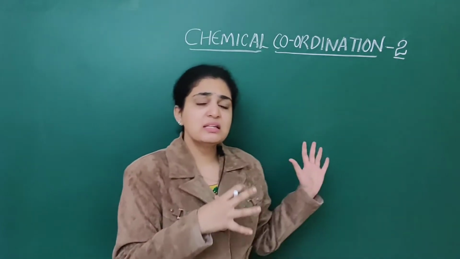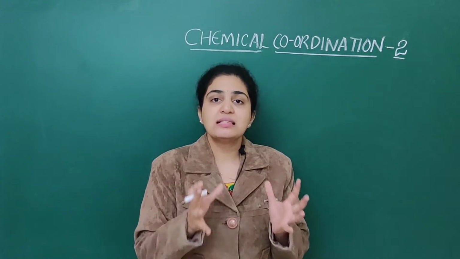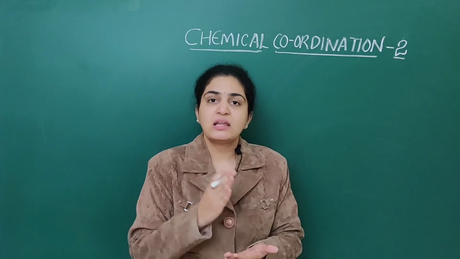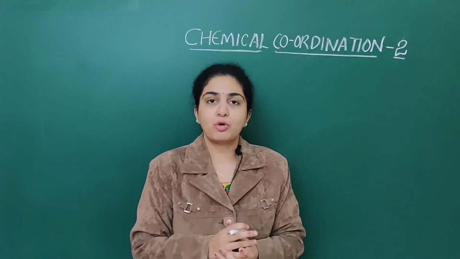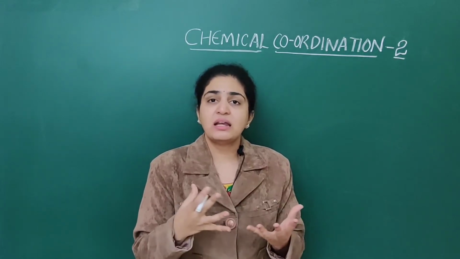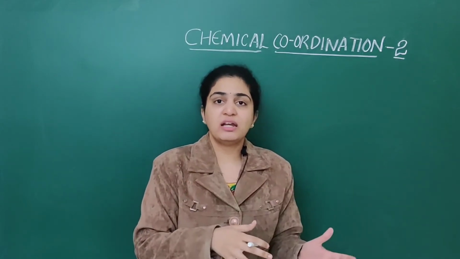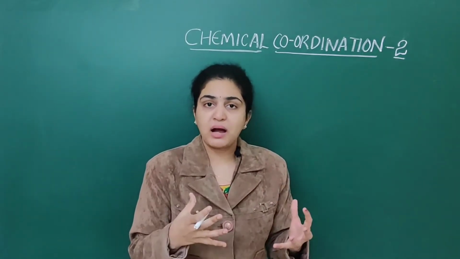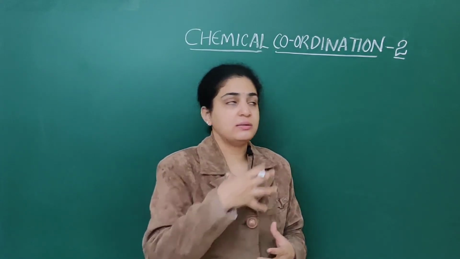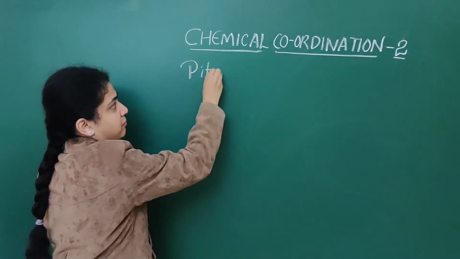In this chemical coordination and integration, these endocrine glands lack ducts, so they are called ductless glands. Along with the neural system they play a very important role. These hormones are secreted by many endocrine glands. Already half of the glands we have dealt with in part 1. Now in part 2, we will deal with the rest of the other glands which are necessary. First, the main gland is the pituitary gland.